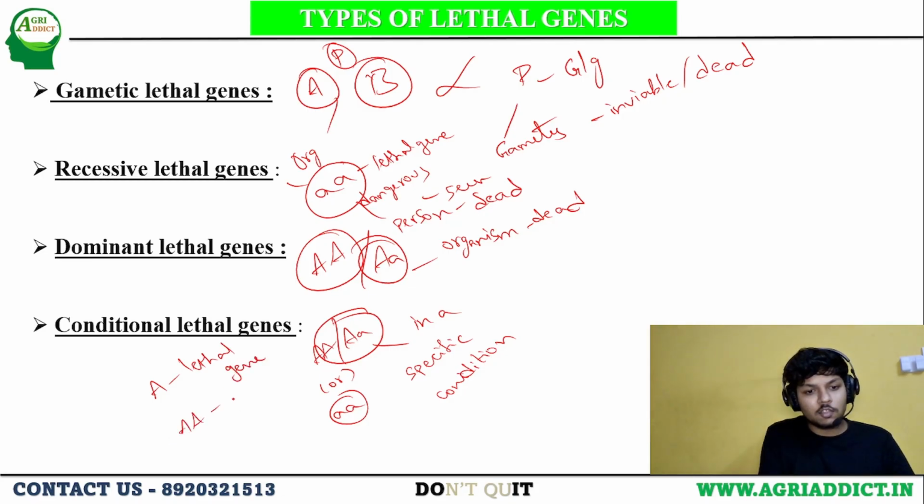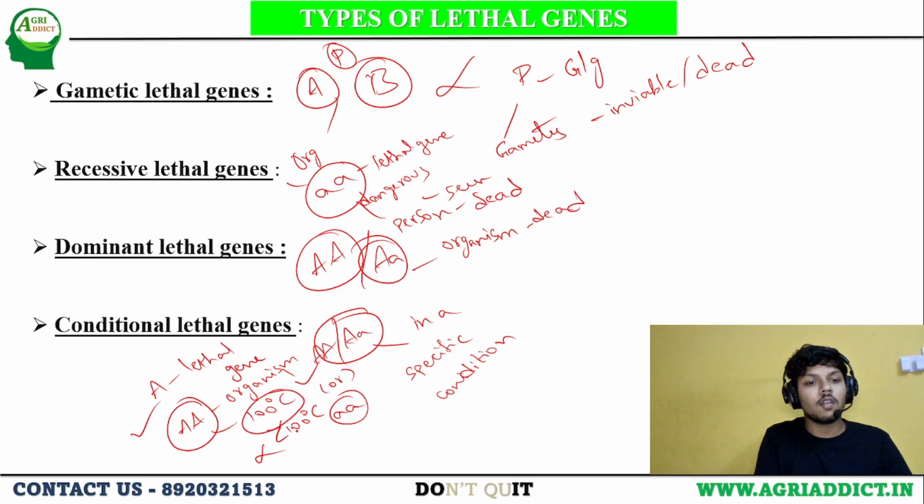Capital A is present in the organism. Let us suppose the condition is 100 degrees Celsius. When the temperature of the environment reaches 100 degrees Celsius, then only the lethality of the A gene will be expressed. If the temperature is less than 100 degrees Celsius, it is not expressed. That's what we call conditional lethal genes.